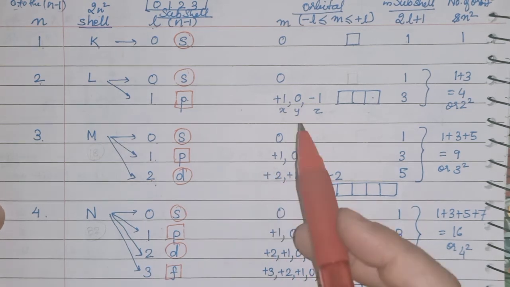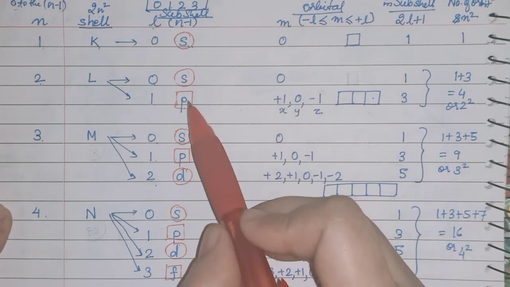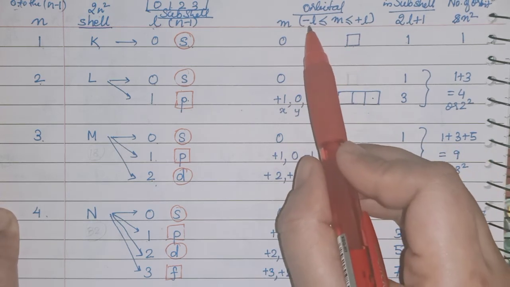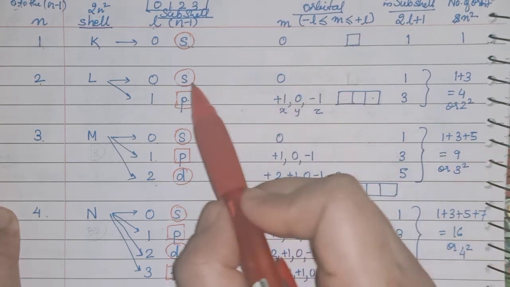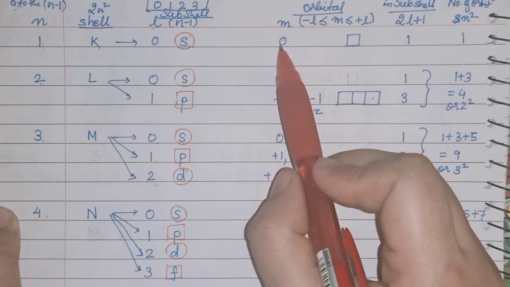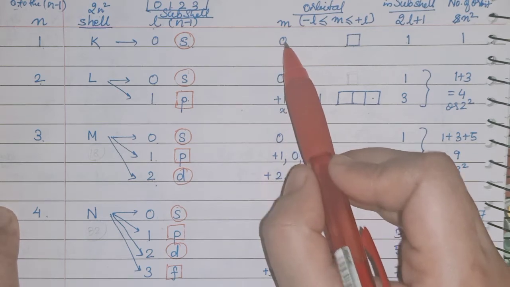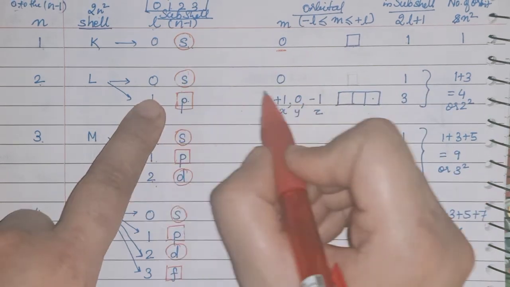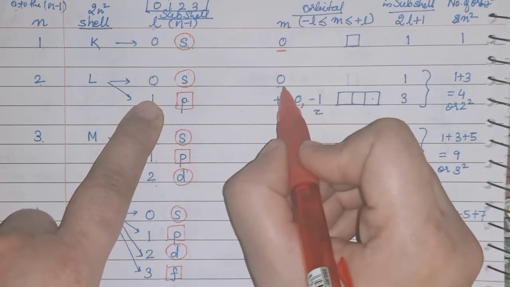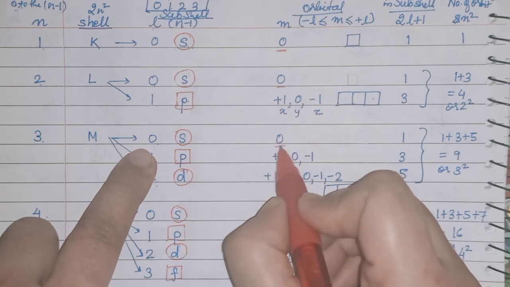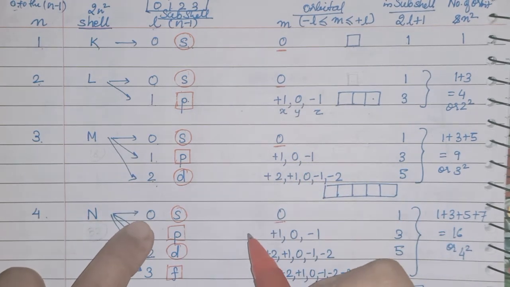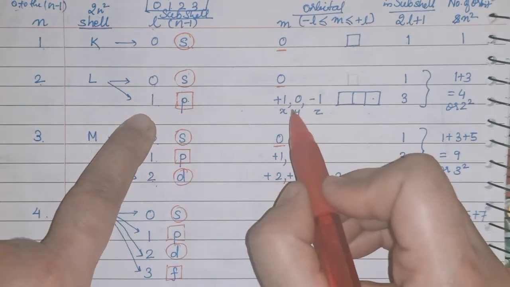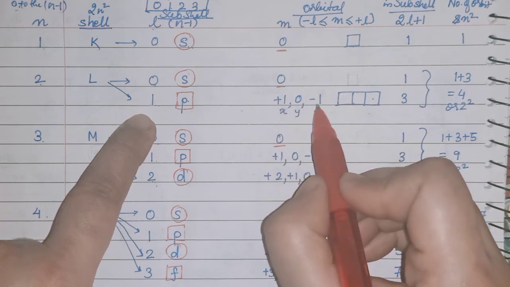Now, how will you start the orbital? Minus L to plus L. For 0, it will be 0 minus 0 to plus 0, it is 0 only. For every 0, you will put 0. Here also 0. So minus plus 0, always 0. So here everywhere 0 will be 0. Now, where 1 is there, minus plus 1: 0, minus 1.